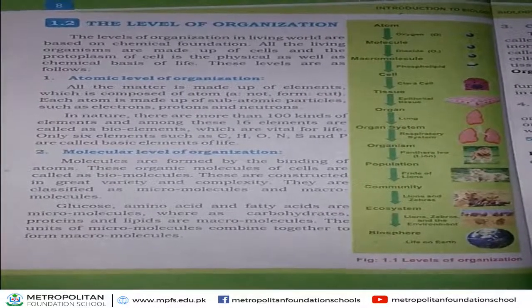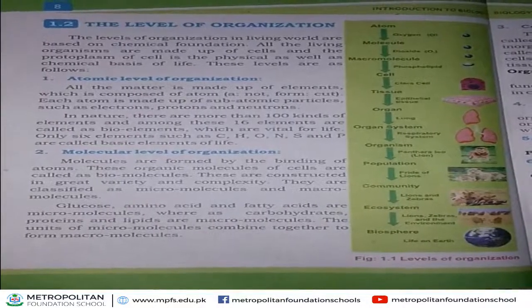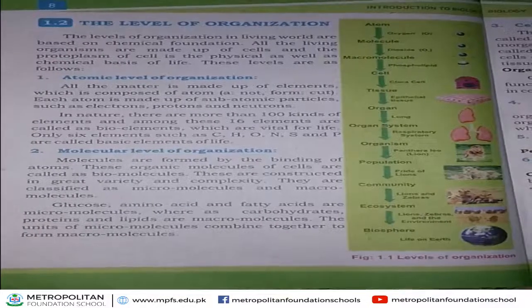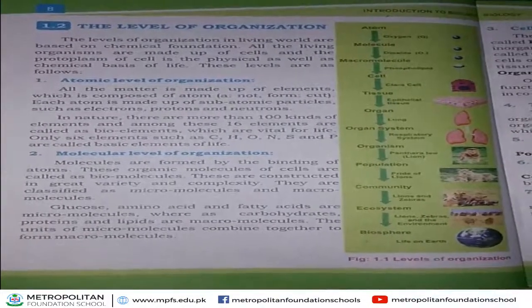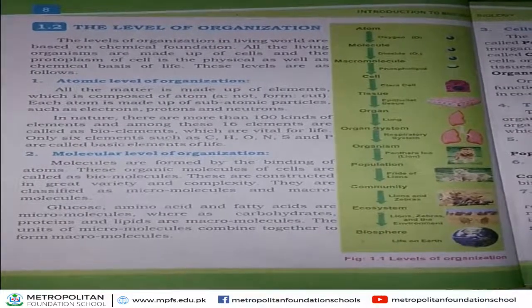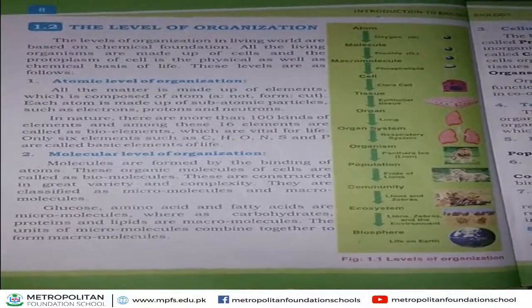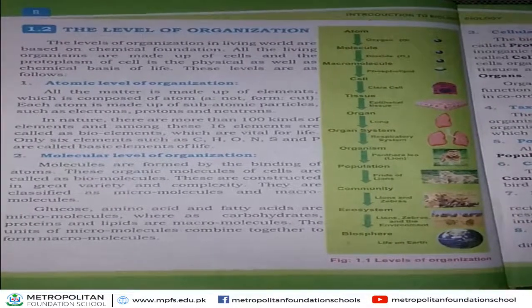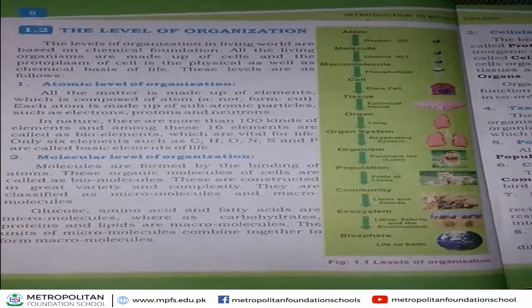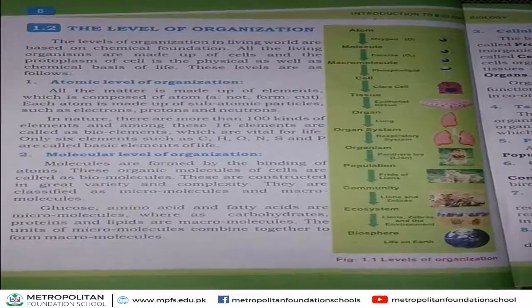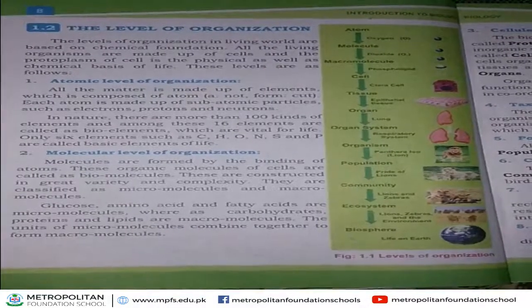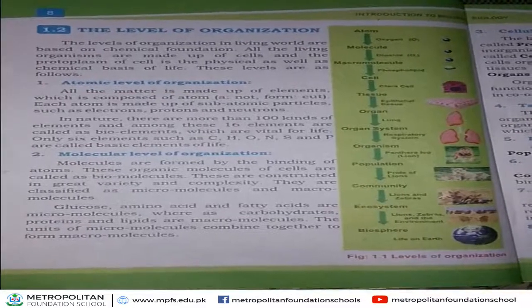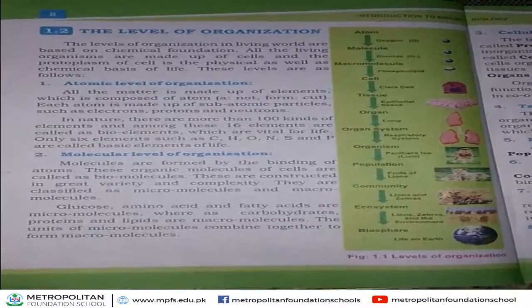What are tissues? When a group of cells combine together and perform a particular function, this group of cells is called tissues. The example of tissues is epithelial tissues. After tissues, next level of organization is organ. When different types of tissues combine, they form an organ. For example, lung. Lung is an organ.